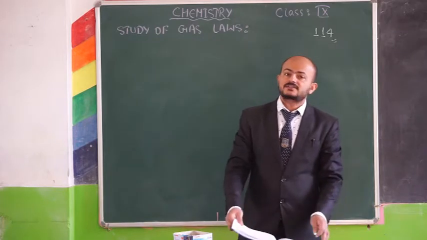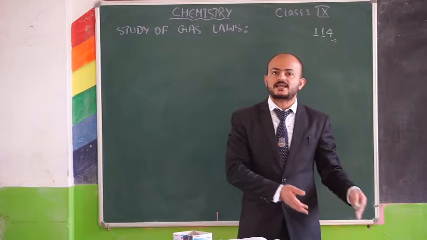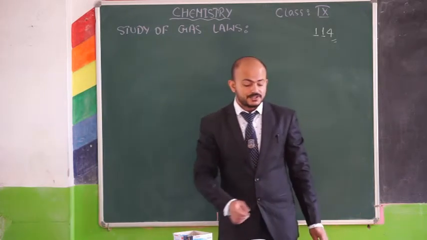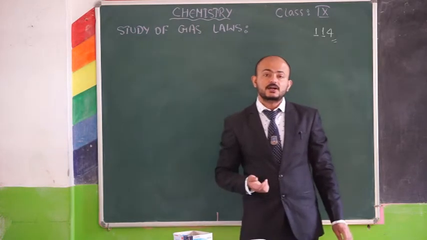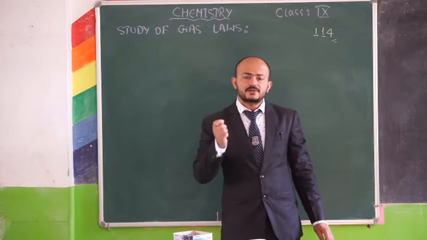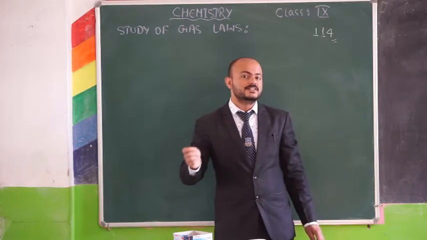Now there are certain characteristics of gas, and these characteristics you have been learning since your lower classes. So let us just recapitulate. Okay. So the first one is composition of gas. Gases are composed of tiny particles, and compared to the volume of the gas, these particles are negligible.